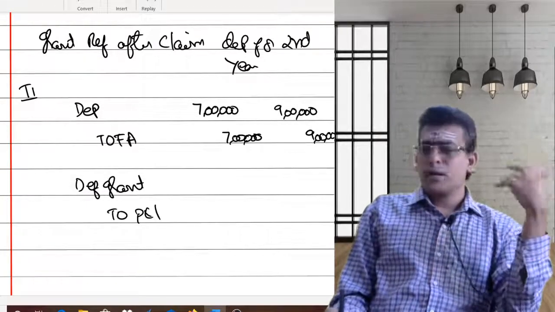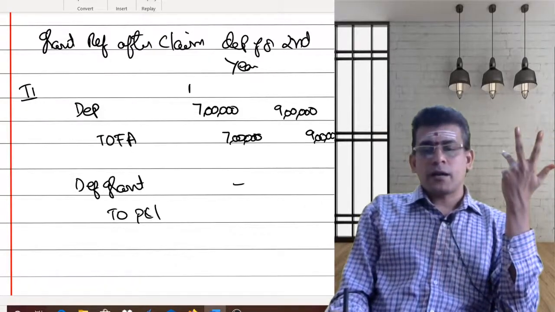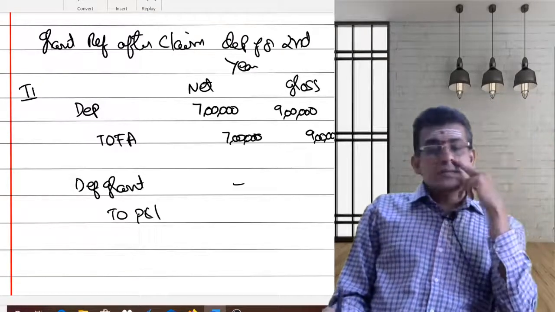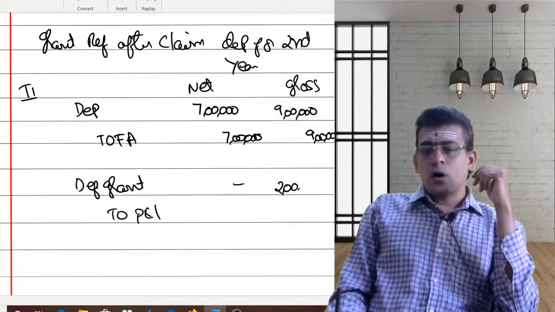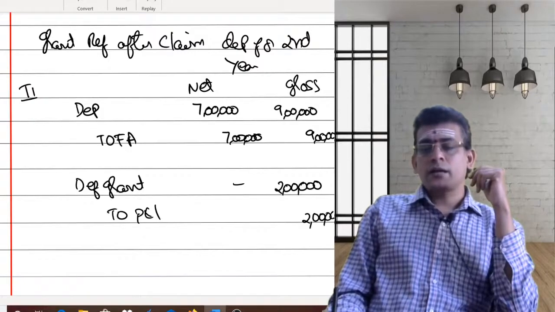You have transferred that to your P&L account. Now this entry I need not recognize in the case of your net method. This entry I should recognize only in the gross method. So what is the amount of your recognition? 2 lakhs. So 2 lakhs you are debiting your deferred grant, and the 2 lakhs you are crediting your profit